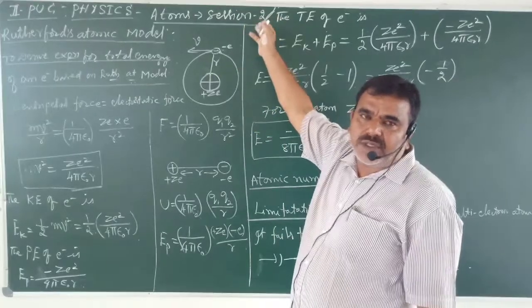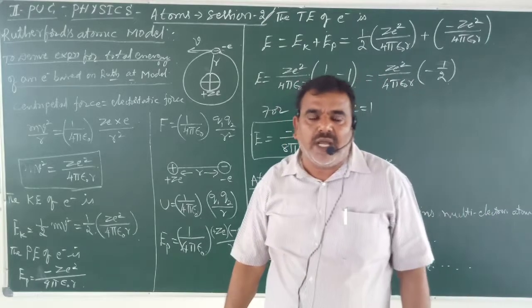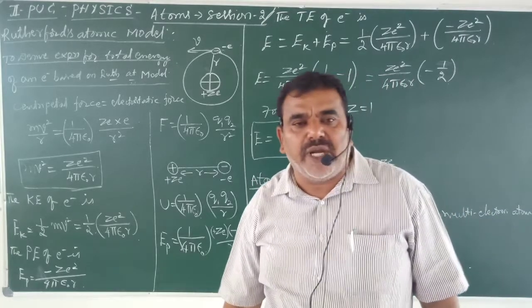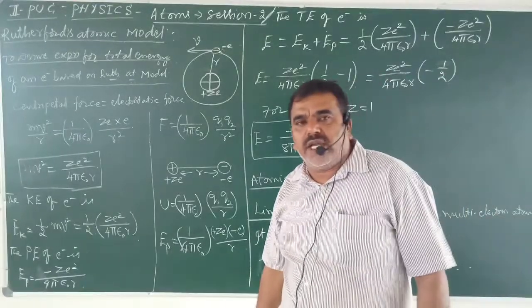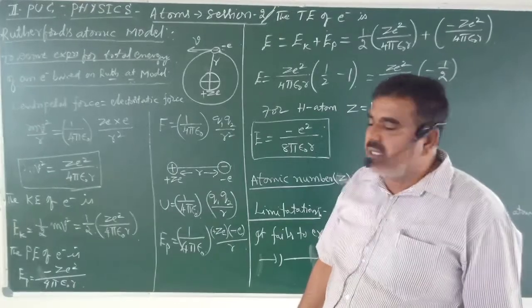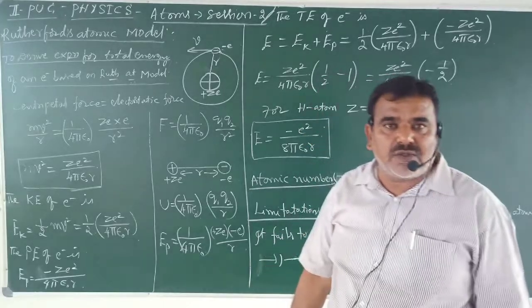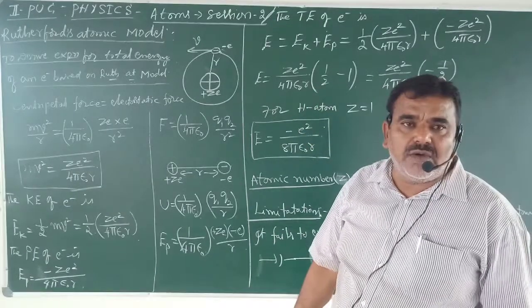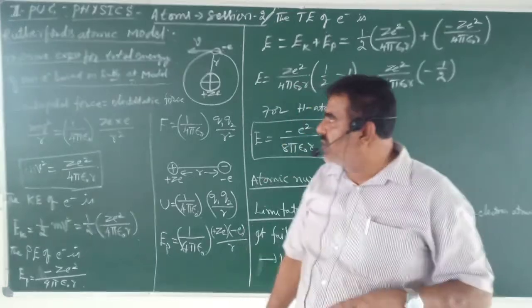In the previous session, that is the first session, we learned what an atom is. All matter is made up of atoms. The size of the atom is about 10 to the power of minus 10 meter. The size is very, very small. It cannot be seen by any microscope. Therefore, we went for the model concept to explain the atomic structure.